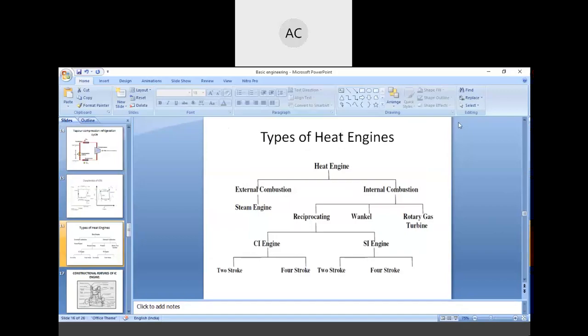So in the last lecture, we were talking about the heat engine. So let's have a look over it and then we'll continue further. A heat engine is a machine which converts heat energy into mechanical energy.